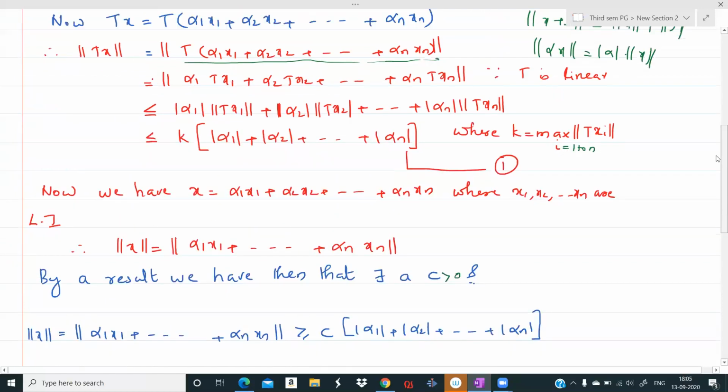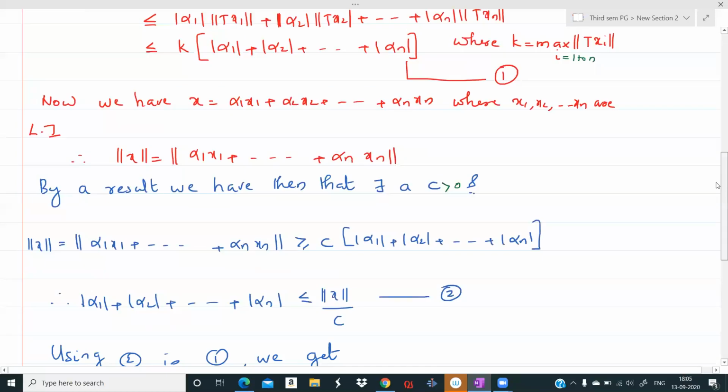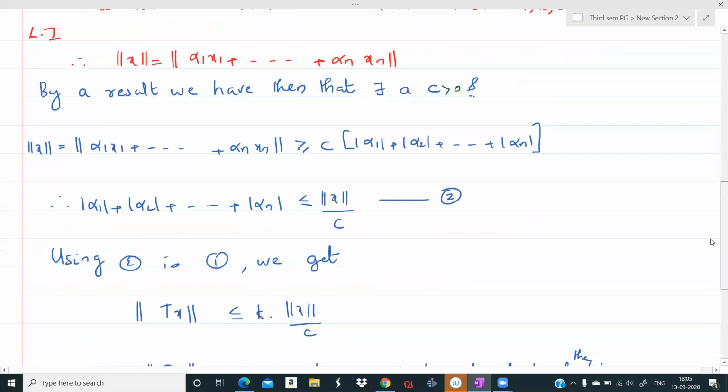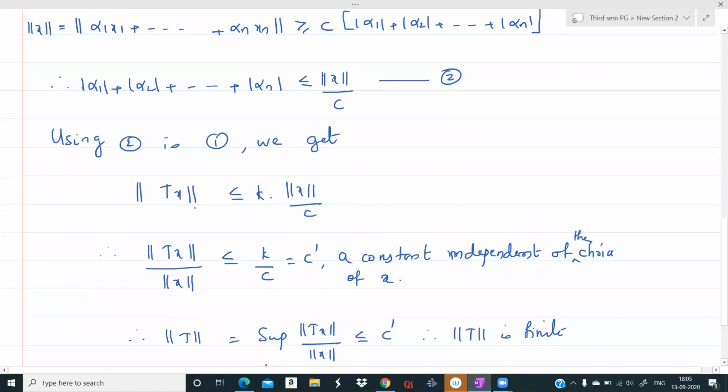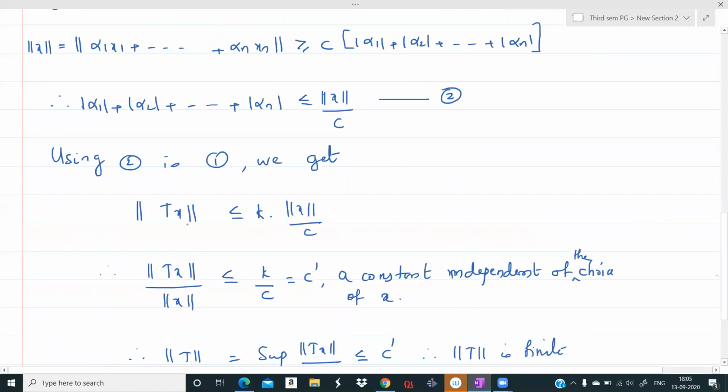So using 2 in 1, what does one say? One says norm Tx is less than or equal to k into mod alpha 1 plus mod alpha 2 plus etc. plus mod alpha n. And 2 says mod alpha 1 plus mod alpha 2 plus etc. plus mod alpha n is less than or equal to norm x by c. So combining these two, we get norm Tx less than or equal to k into norm x by c. Therefore, norm of Tx by norm x is less than or equal to k by c.